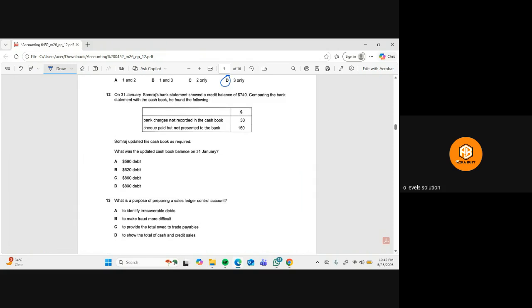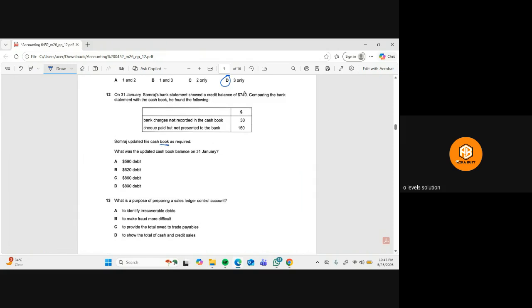So here, it is an easy question. Okay, so what we need to do is find out the updated cash book balance.